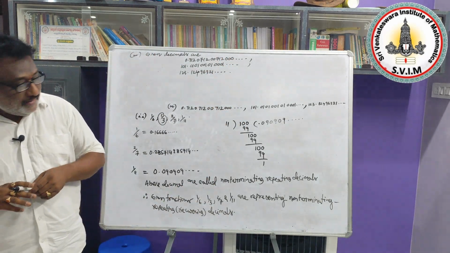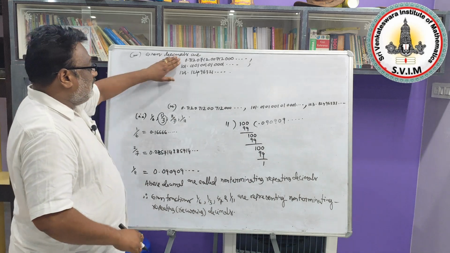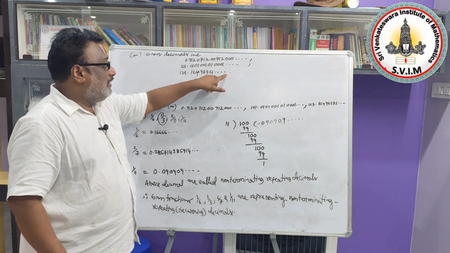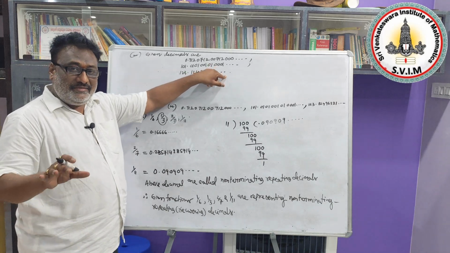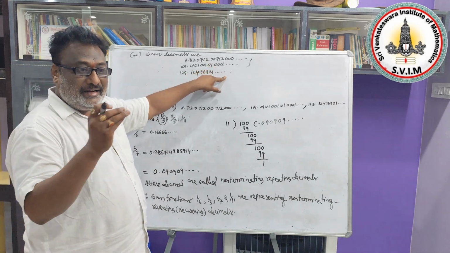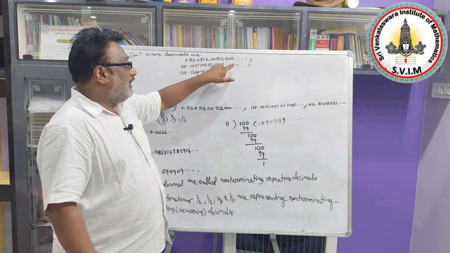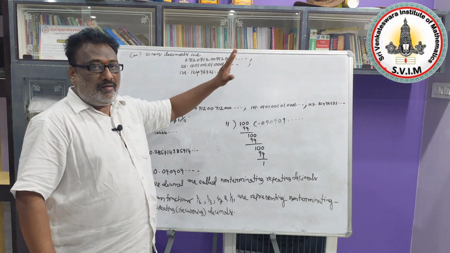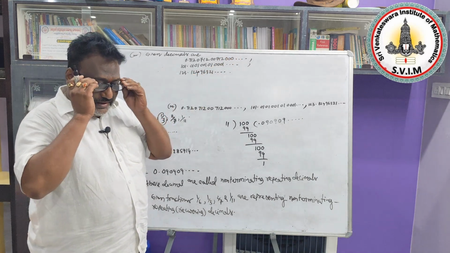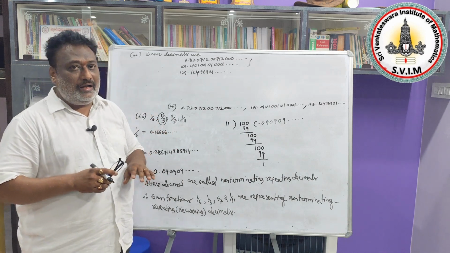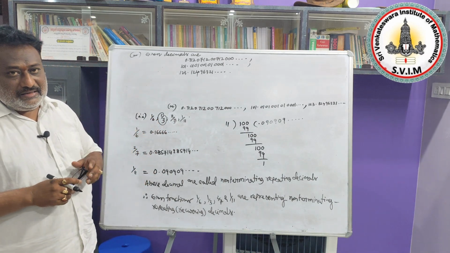Yes, listen to me. If you observe all these decimal forms and so on, in all 3 decimal forms the divisions are not ending. So whenever the divisions are not ending, such types of decimal fractions or forms are called non-terminating decimals.